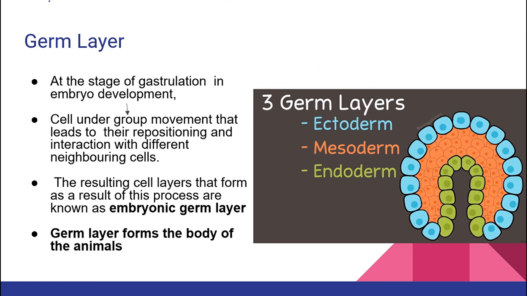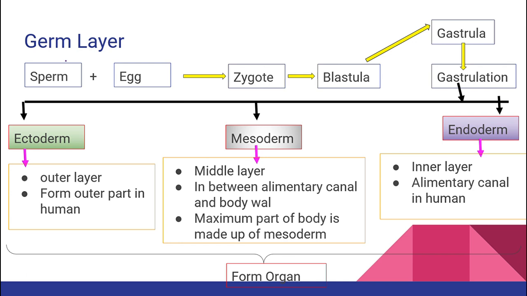Now let's jump to another basic topic, that is our germ layer, right? What is germ layer, class? I have already discussed with you what germ layers are. Let's come back to the flow chart and then you will understand better. So during fertilization, what happens? Sperm and egg are going to fuse together, and by the process of fertilization, what is formed? Your zygote is formed. How many cells is a zygote? It is one cell, right? This zygote is further going to develop and form your morula. Morula is further going to develop and form your blastula. Blastula is further going to develop and form your gastrula. And the process of formation of gastrula, we call it gastrulation, right?